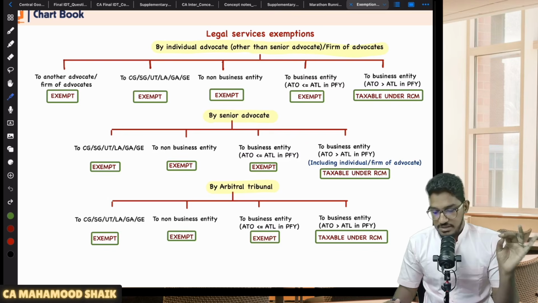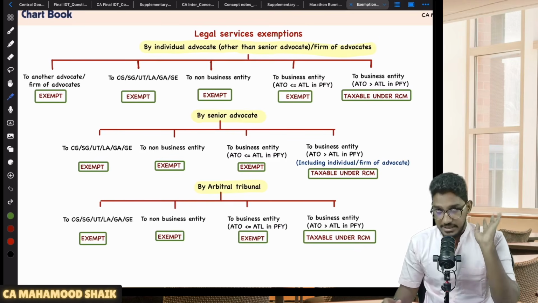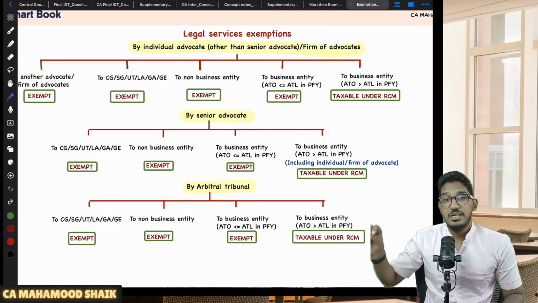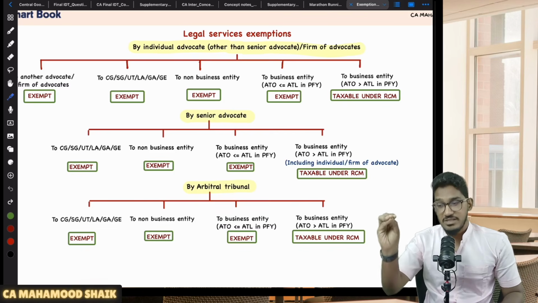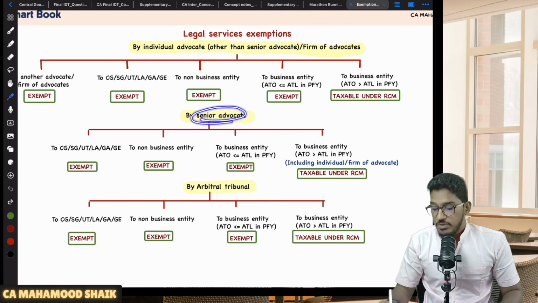If it is provided to a non-business entity, exempt. If it is provided to a business entity whose aggregate turnover is up to the applicable threshold limit in the preceding financial year, exempt. If it is provided to a business entity whose aggregate turnover is more than the applicable threshold limit in the preceding financial year, taxable. Now it is taxable under reverse charge mechanism. Understood? Now, sir, what about senior advocate?